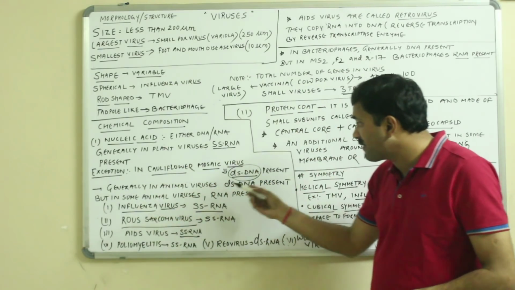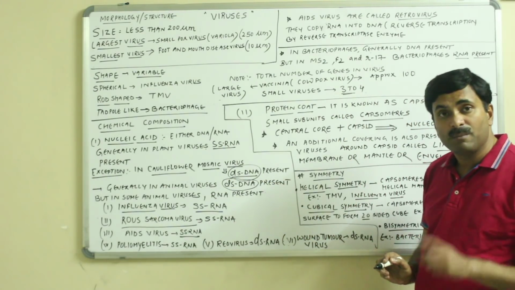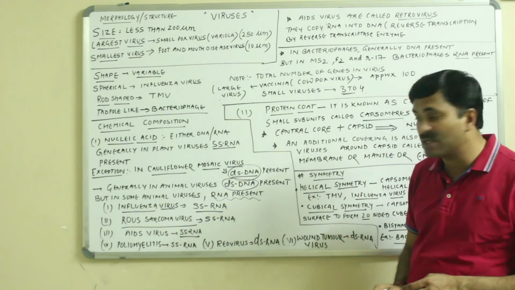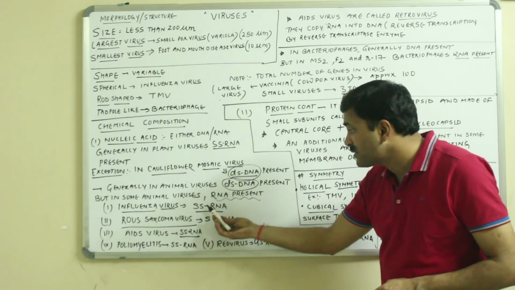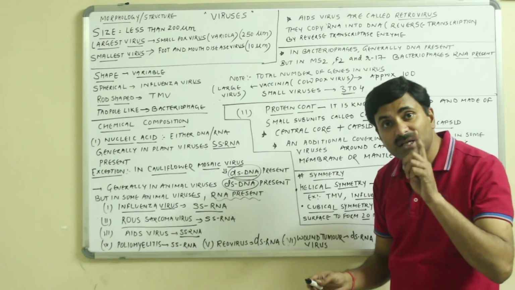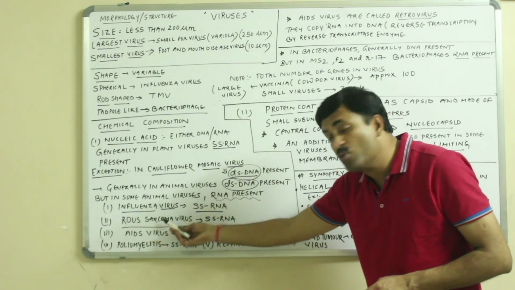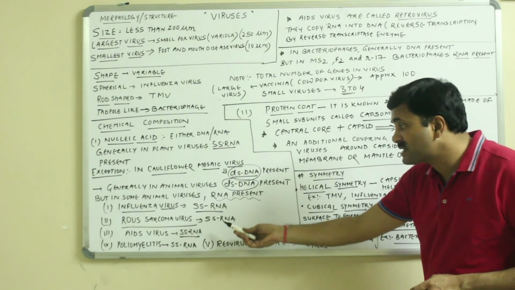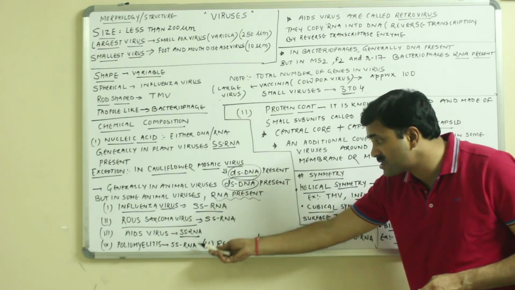But generally in animal viruses, double-stranded DNA is present. But there are some animal viruses where RNA is present. I have quoted at least 4 or 5 examples. Influenza virus has single-stranded RNA. Though these are all animal viruses, they do not have DNA, they have RNA. Rous sarcoma virus has single-stranded RNA. AIDS virus has single-stranded RNA. Poliomyelitis virus has single-stranded RNA.